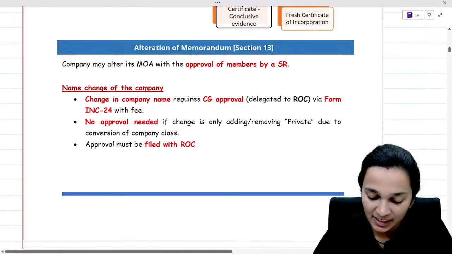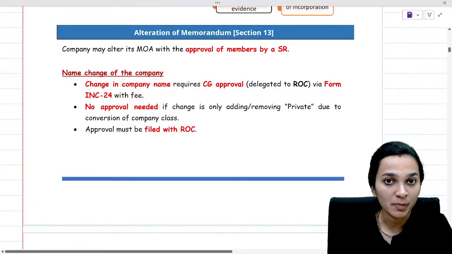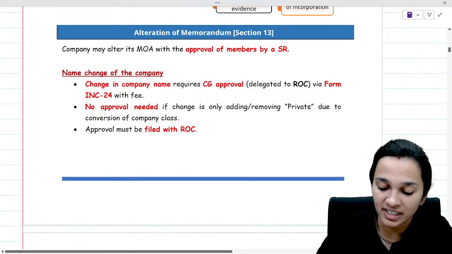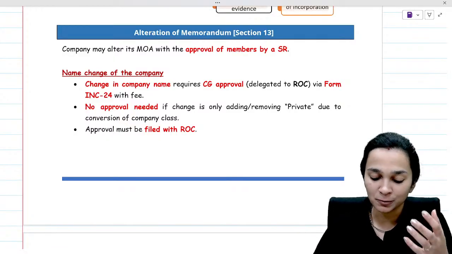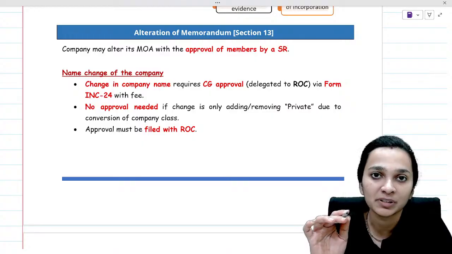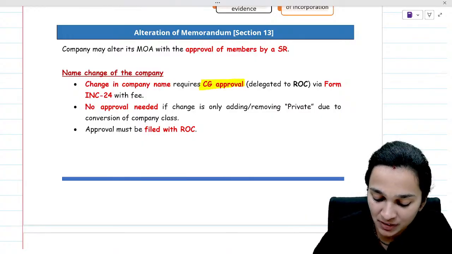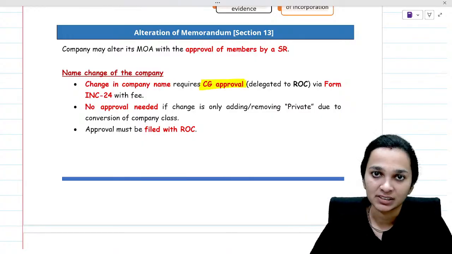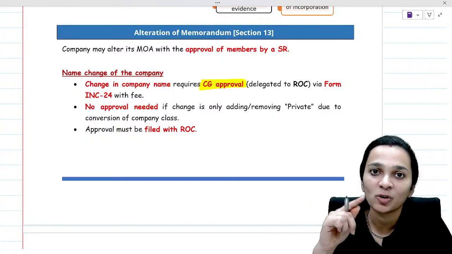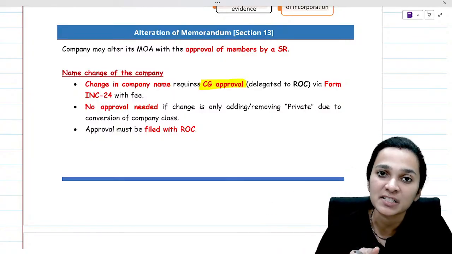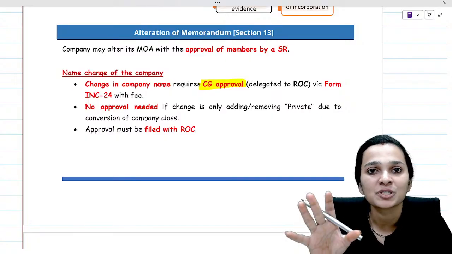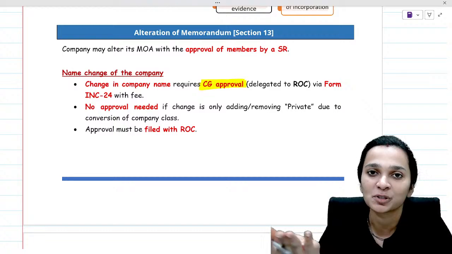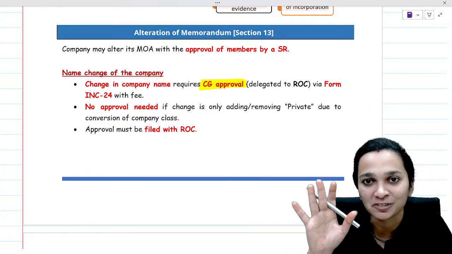Moving ahead. Now when we talk about alteration of memorandum, what is alteration? Alteration is basically making changes to the memorandum of association. If you want to change the name of the company, you will have to obtain the approval of the central government, pass a special resolution, then inform the ROC. After you do that, the ROC will issue a fresh certificate of incorporation with the new name of the company.